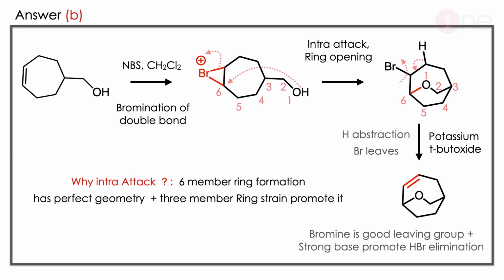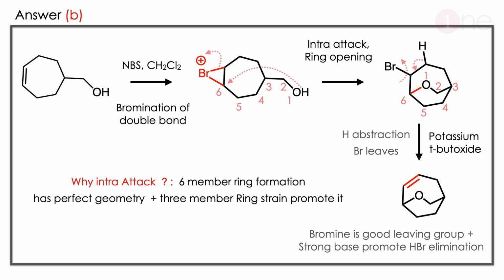So the OH oxygen attacks the 6th position at the bromine. Why the 6th? The 6th is the better one because it forms a 6-member ring. The molecule is symmetrical, so on both sides the reaction will be the same. So the oxygen attacks position 6 to form a 6-member ring. So the oxygen is inside, which is the hetero form. So bromine is there. Then you are using the base. The base abstracts the proton and bromine is a good leaving group. Finally an alkene will be formed there.